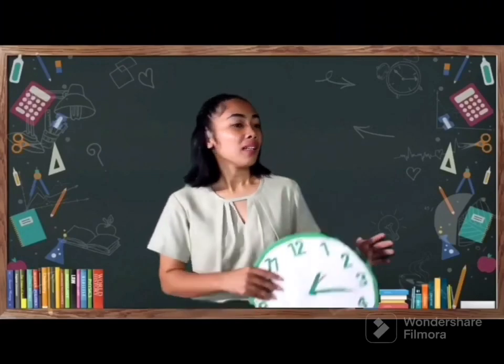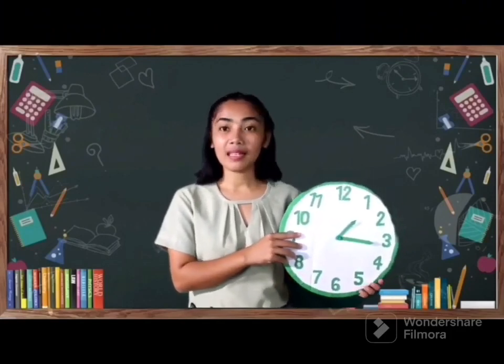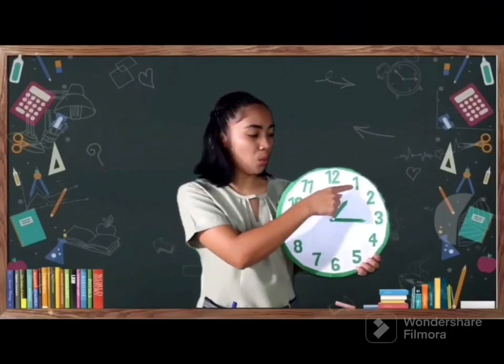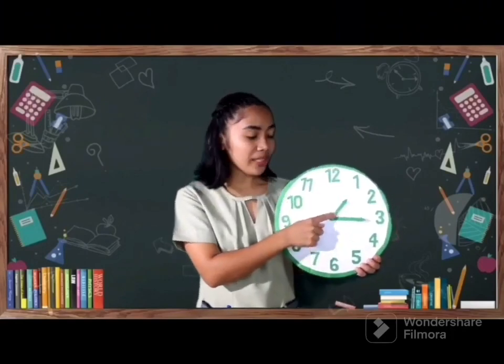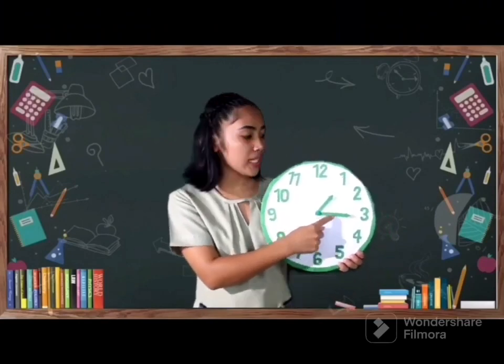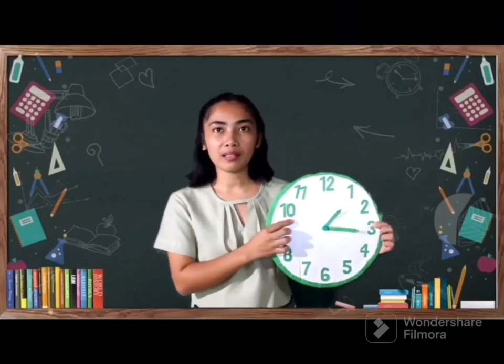Very good. We got this 1:15 because our short hand is on 1. Our short hand is our hour hand, while the long hand is the minute hand, which is on 15. Thus, we arrive at the time 1:15.